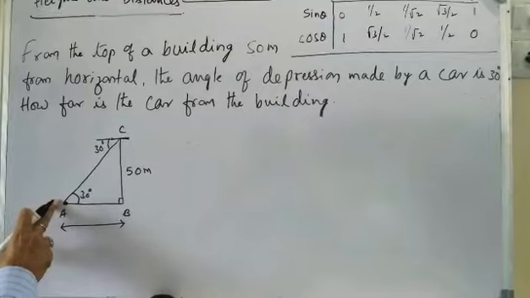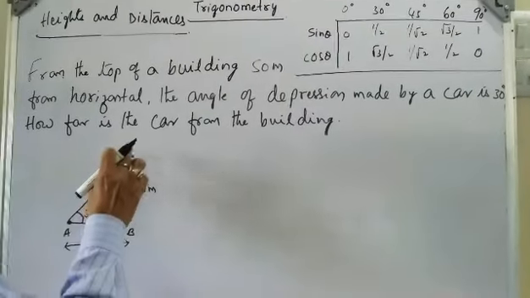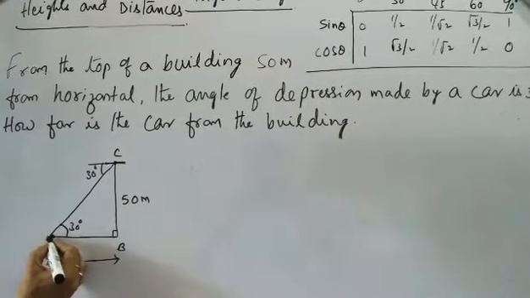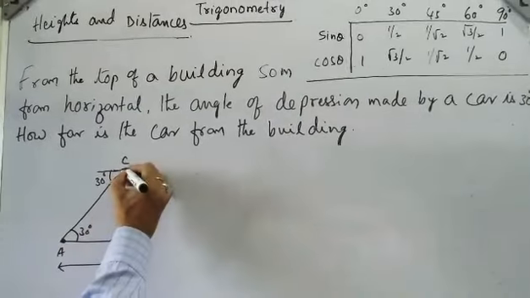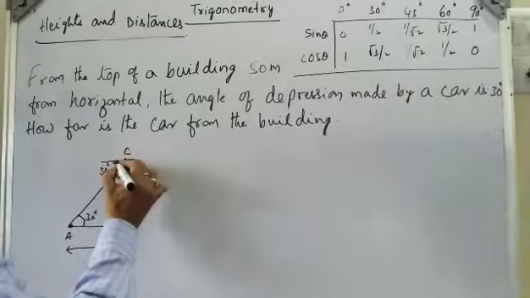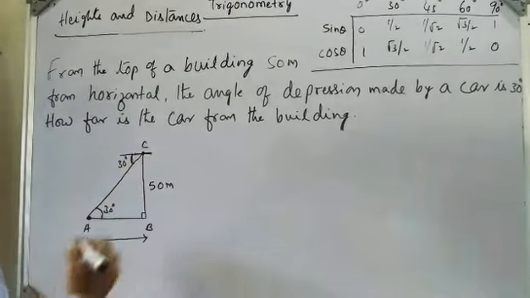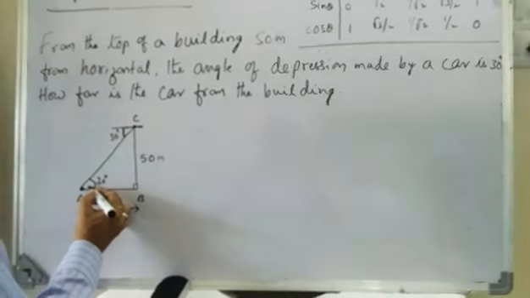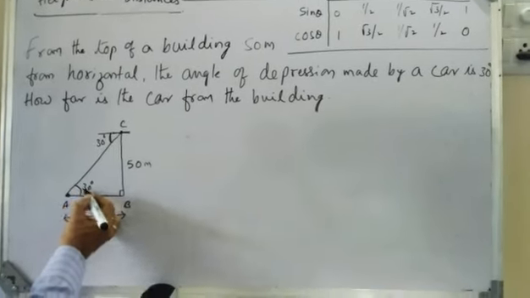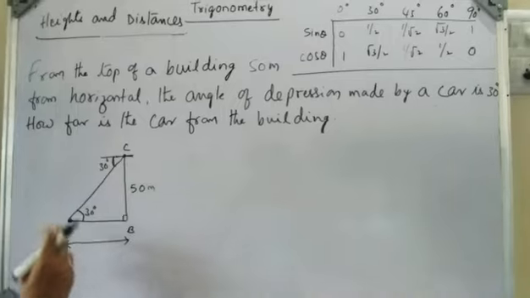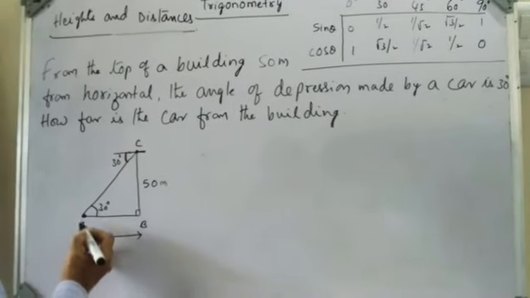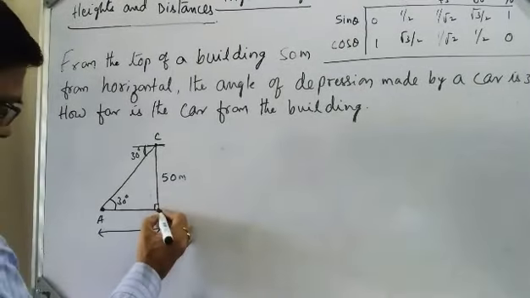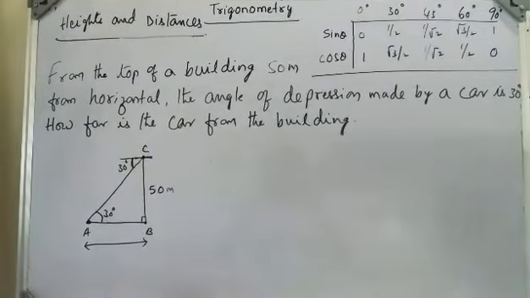This A is called the point of observation, and from the top of the building, that is C, a car is on the ground here at A. The depression is given 30 degrees, so elevation is also 30 degrees. He is asking you to find the distance between the car and the foot of the building. This is the foot of the building. That is, we need to find AB.